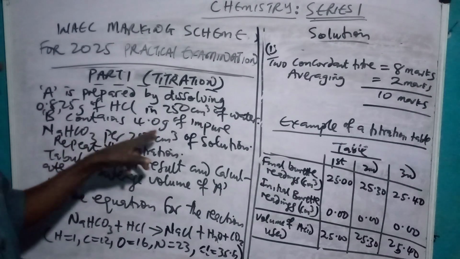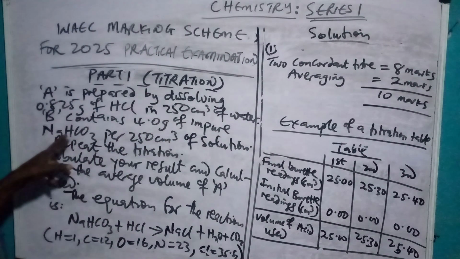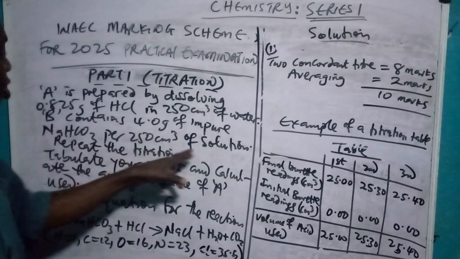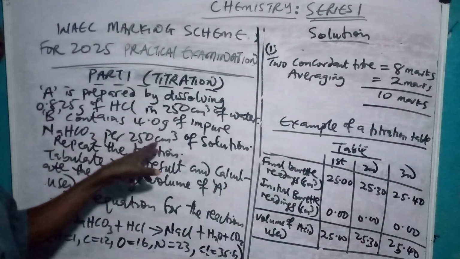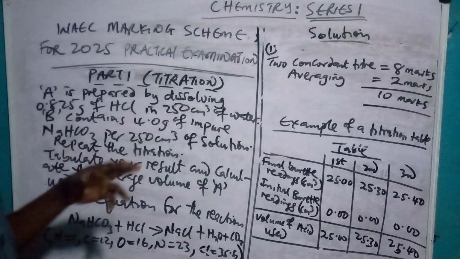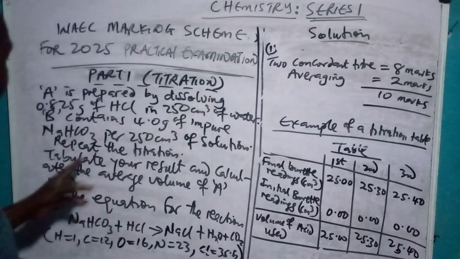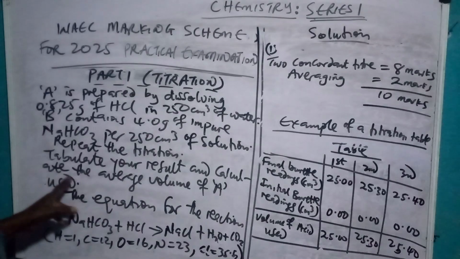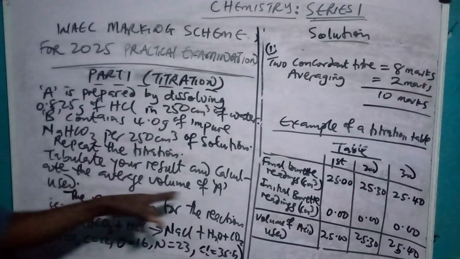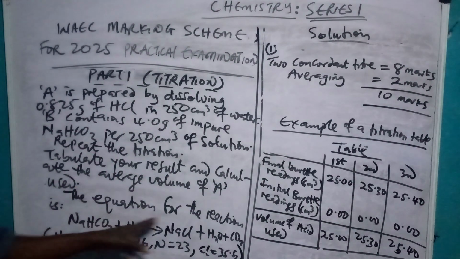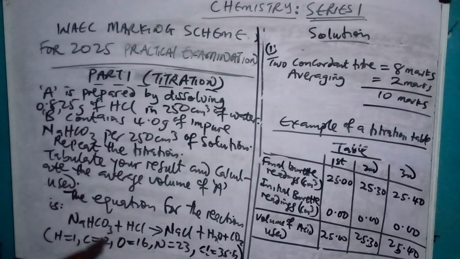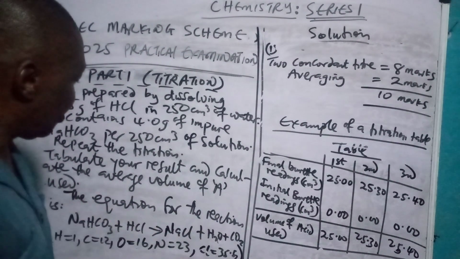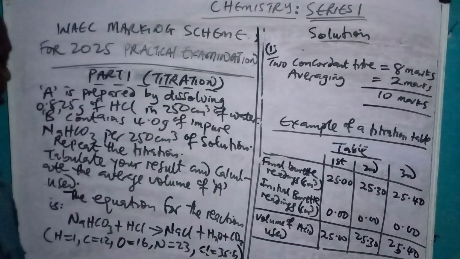B contains 4.0 gram of impure NaHCO3, sodium hydrogen carbonate, per 250 cm cube of solution. Another standardization. You have to standardize it again. I already showed you how to standardize in my previous videos. Repeat the titration, tabulate your result, and calculate the average volume of acid used. A means acid. The equation for the reaction is: NaHCO3 plus HCl to give sodium chloride plus water plus carbon dioxide.